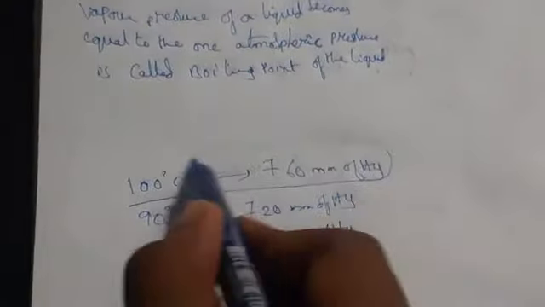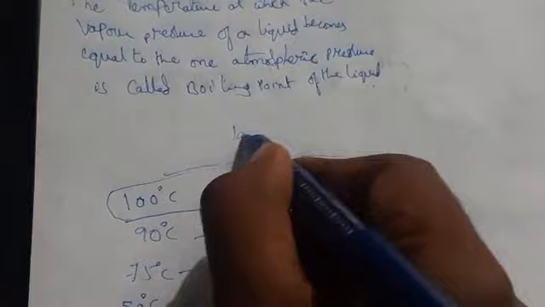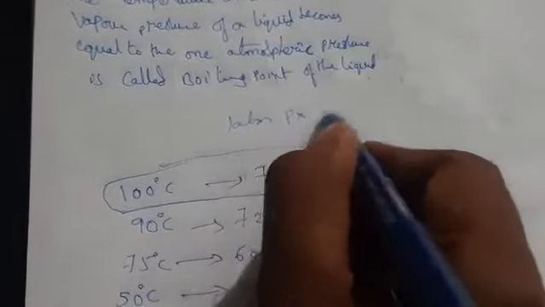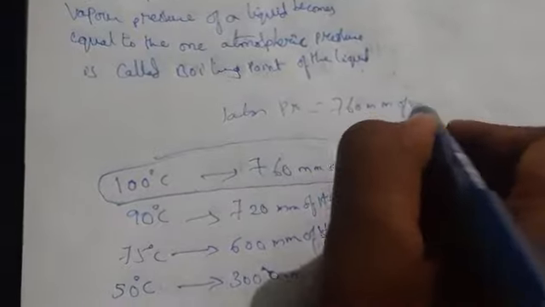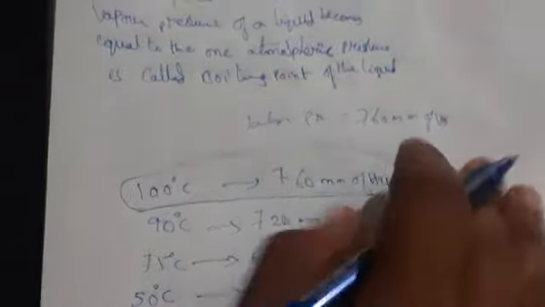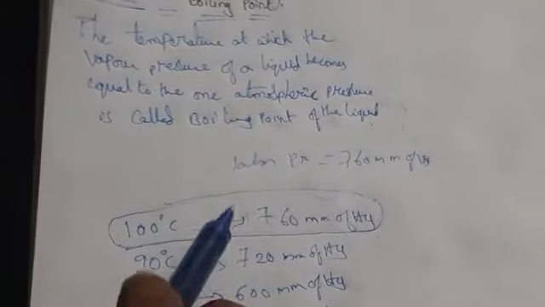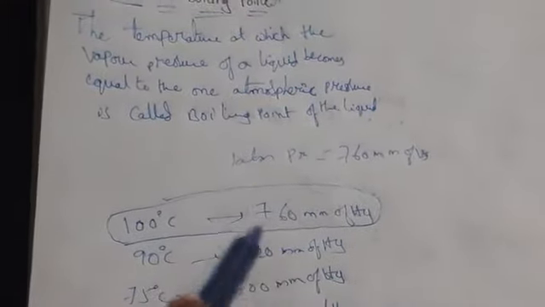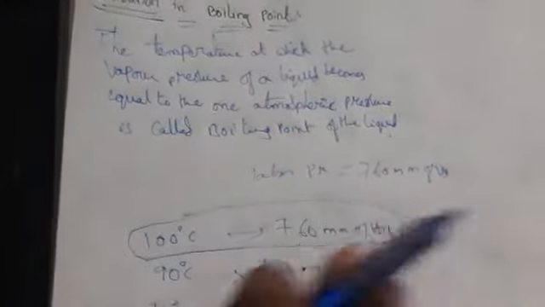This 1 atmospheric pressure is nothing but 760 mm of Hg. So at a particular temperature, the vapor pressure of a liquid becomes equal to 760 mm of Hg. This one we call the boiling point. This is only for pure solvent.